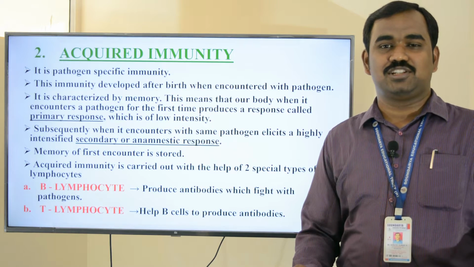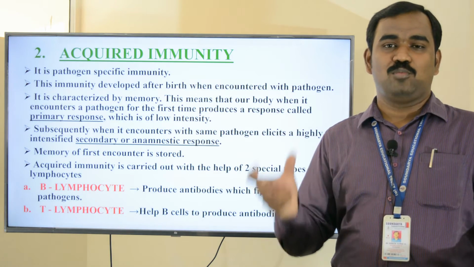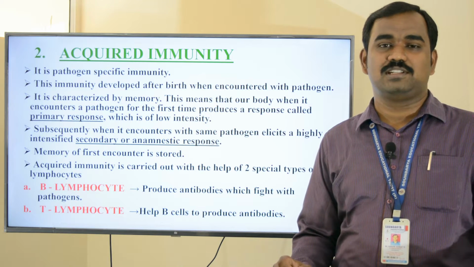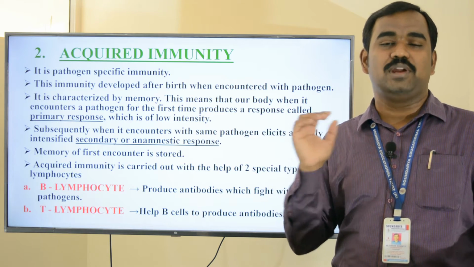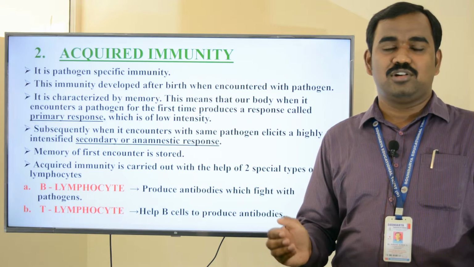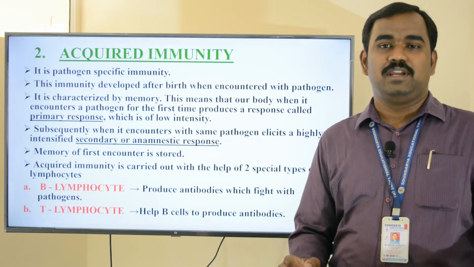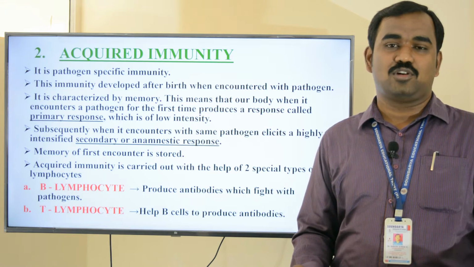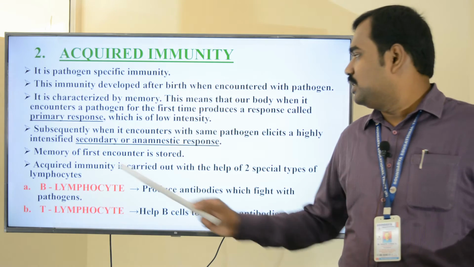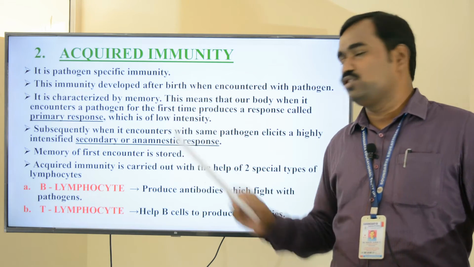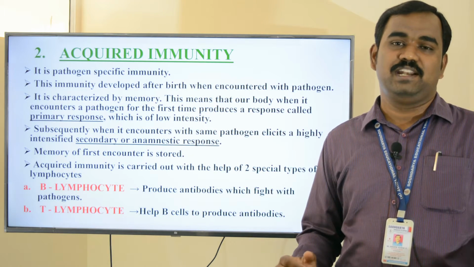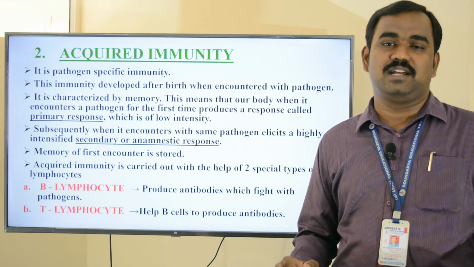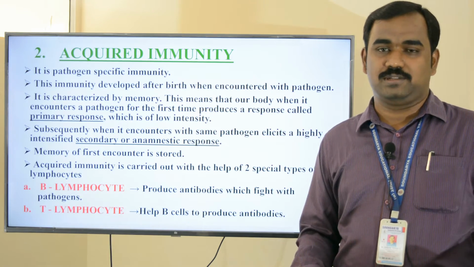Acquired immunity is characterized by memory. Whenever our body encounters a pathogen for the first time, it produces a response called the primary response, which is of low intensity. When our body encounters the same pathogen for the second time, it produces a secondary response which is of high intensity, called the amnestic response. The memory of the first encounter is stored, so the body can easily identify the antigen or the pathogen, and easily fight against that antigen by producing antibodies.